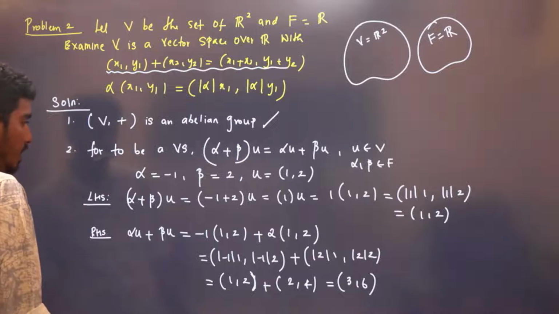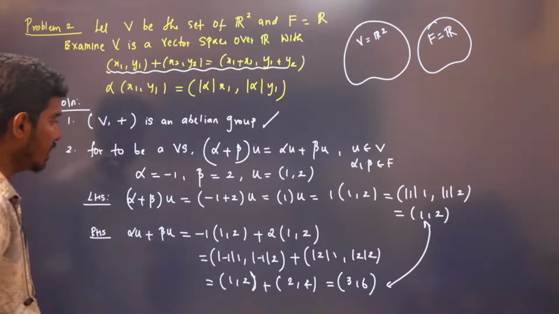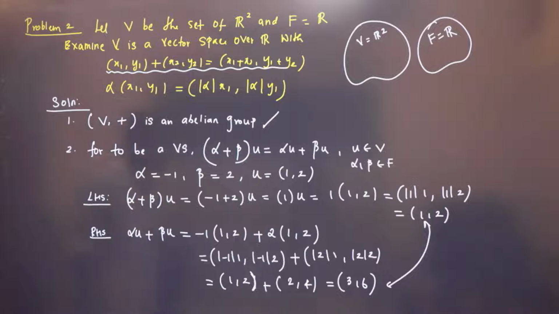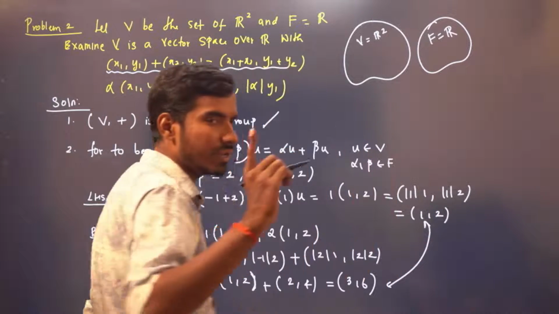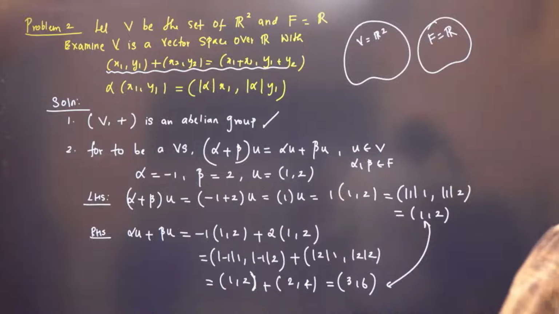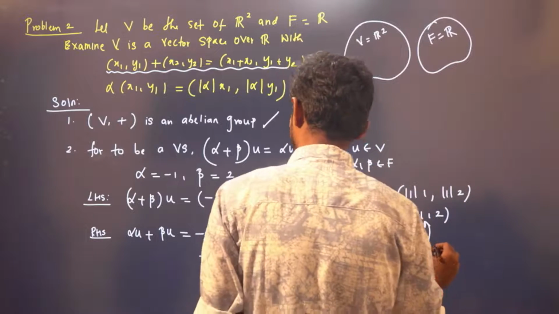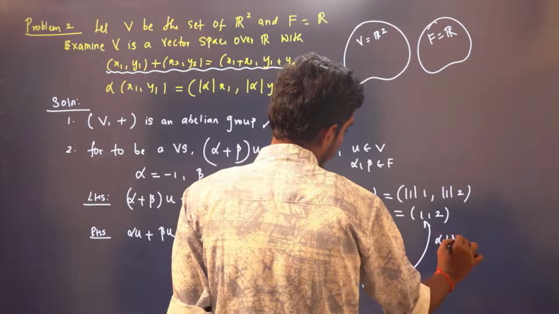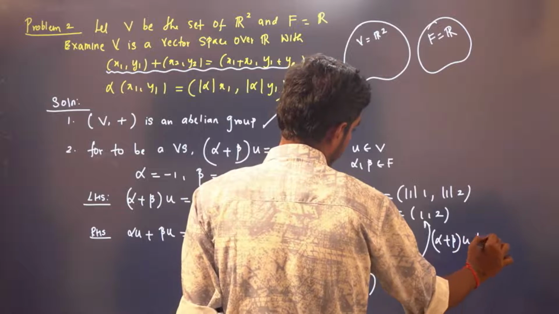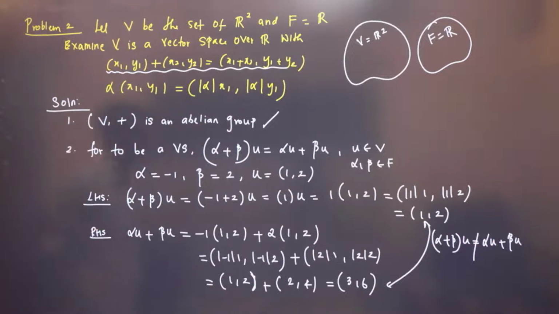They are not equal, right? Alpha plus beta u is not equal to alpha u plus beta u. I have given you one counter example, that is more than enough. It has to be true for all alpha comma beta. I have given you one counter example such that alpha plus beta u is not equal to alpha u plus beta u if I define scalar multiplication like this.